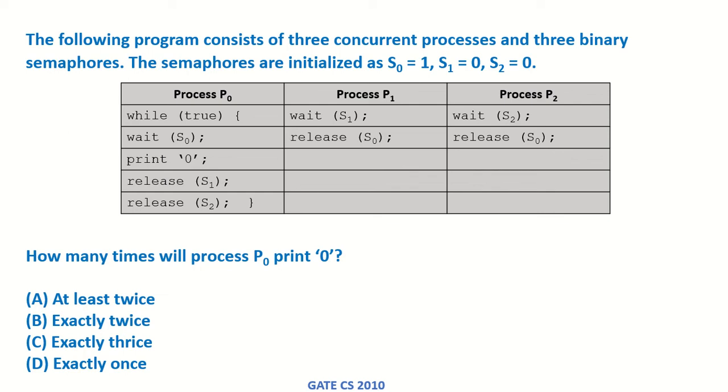The following program consists of 3 concurrent processes and 3 binary semaphores. So the semaphores are initialized as S0 is 1, S1 is 0 and S2 is 0, and this is the code that these processes P0, P1 and P2 are running. So how many times will process P0 print 0? At least twice, exactly thrice or exactly once.